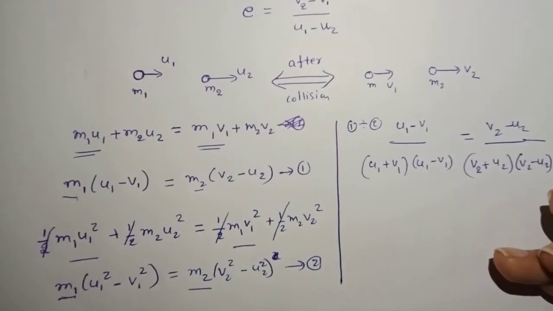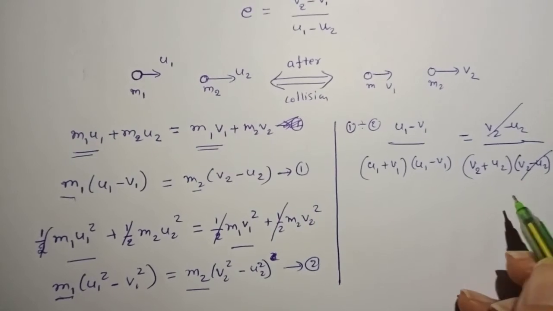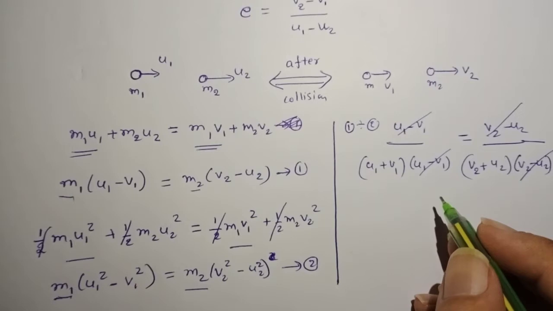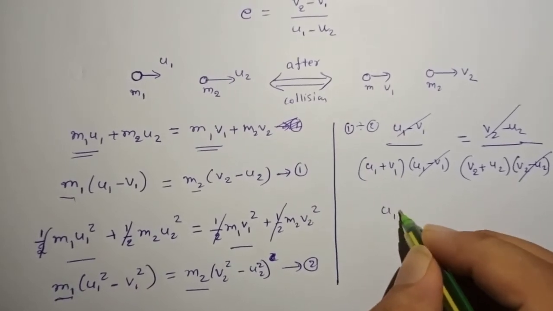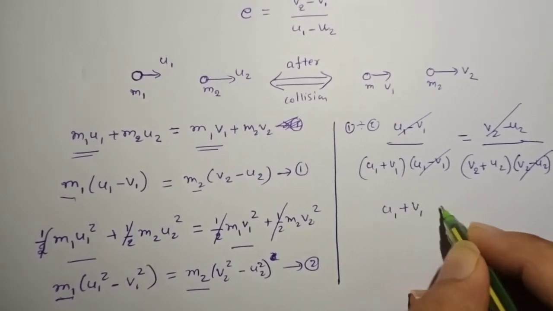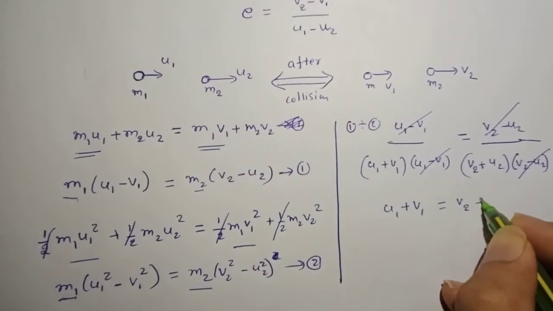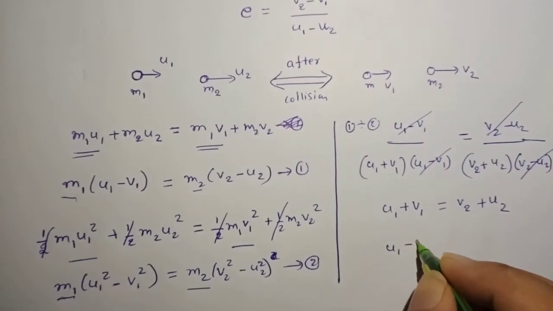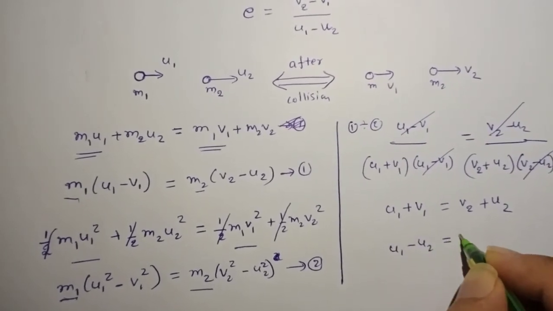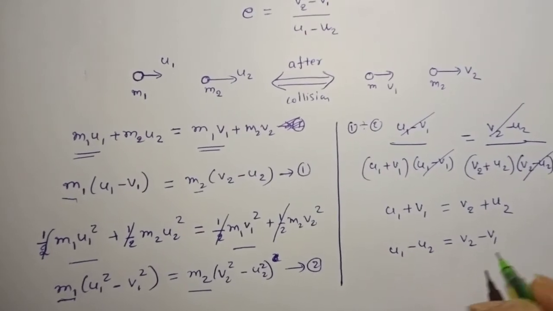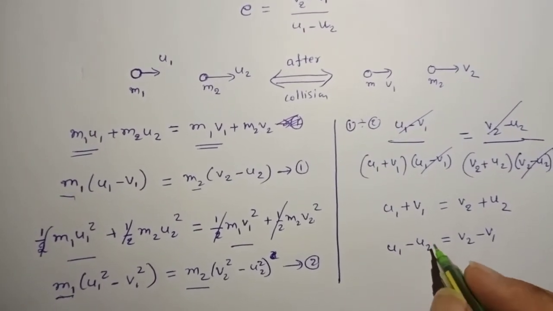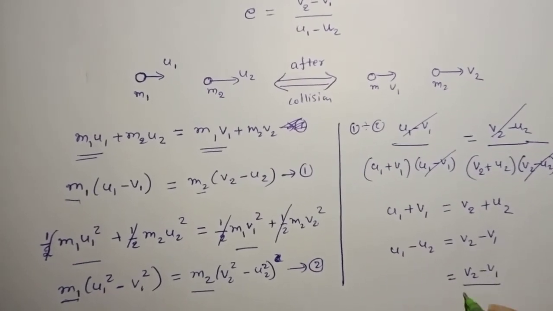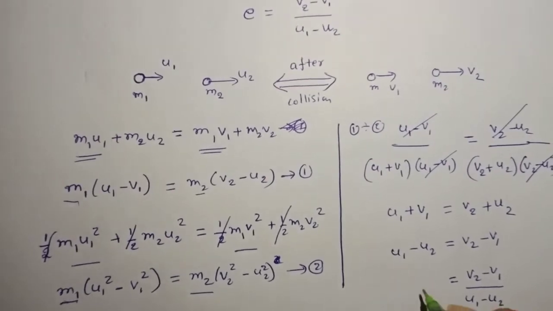Now v2 minus u2 gets cancelled, u1 minus v1 gets cancelled. So we are left with u1 plus v1 equal to v2 plus u2, or I can write it as u1 minus u2 equal to v2 minus v1. So v2 minus v1 divided by u1 minus u2 is equal to e.